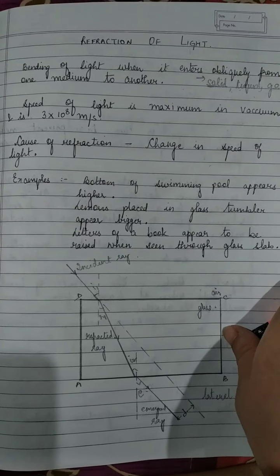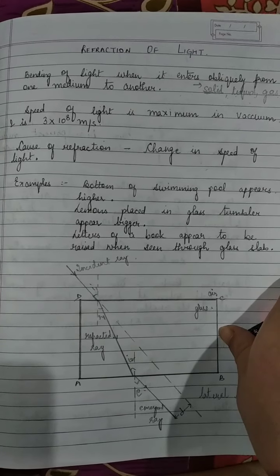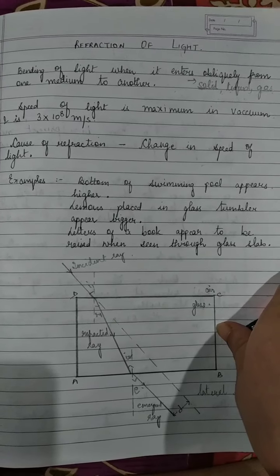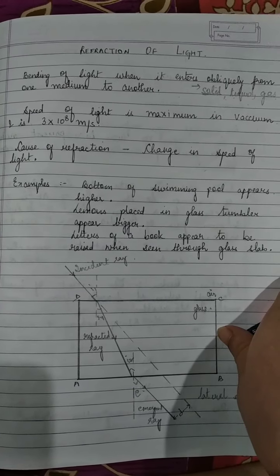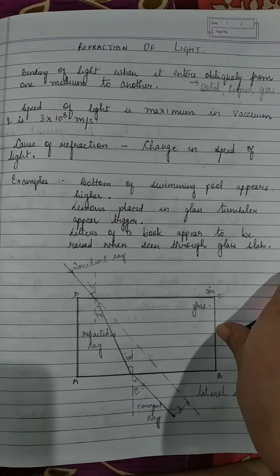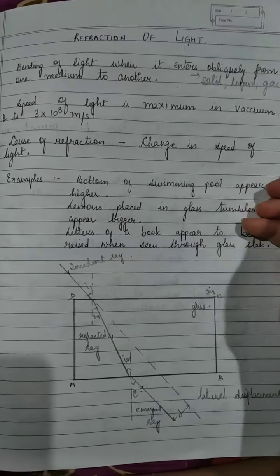It is because its actual depth and its apparent depth, that is, the apparent depth is the one that we get to see, are different. And why does this happen? Because light from the pool enters our eyes after passing from water to air.